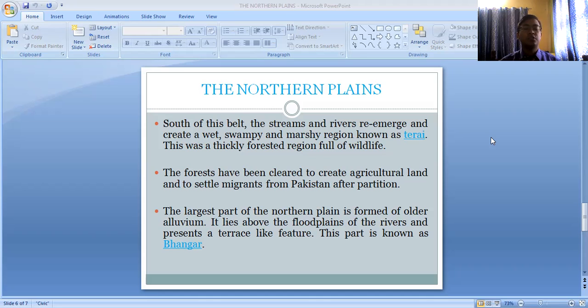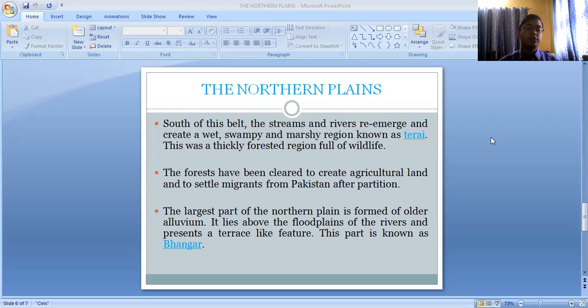This was a thickly forested region full of wildlife. In the earlier period, the entire Tarai region was thickly forested. You can see the Tarai Duars region of our Bengal. If you go to the Duars, this part, Malbazar, Utlabadi, Alkhudra side, it comes under the Tarai and Duars region. It was a thickly forested area before.